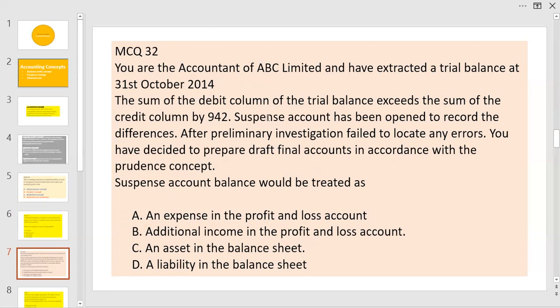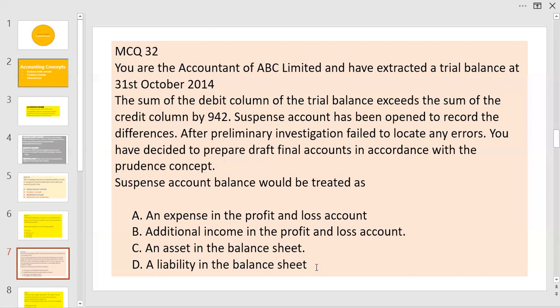Since in the trial balance debit side is more, it would be started with the credit balance. Since no errors were located, that credit balance will remain. Answer A and C are referring to debit balance accounts, namely expense and assets. So this cannot be the answer. B is referring to income. Income will not be recognized unless it is clearly earned. Therefore, that cannot be the answer. Therefore, the answer is D.